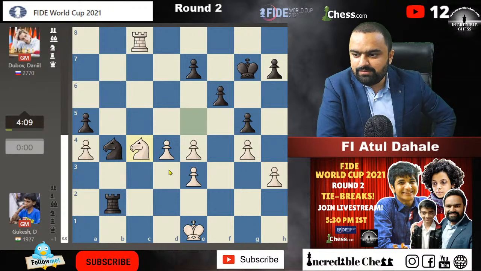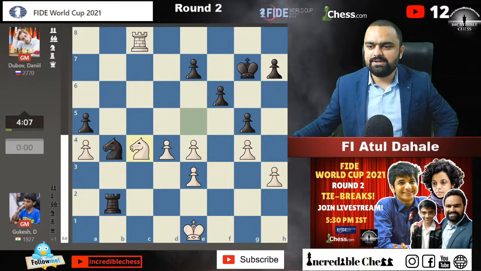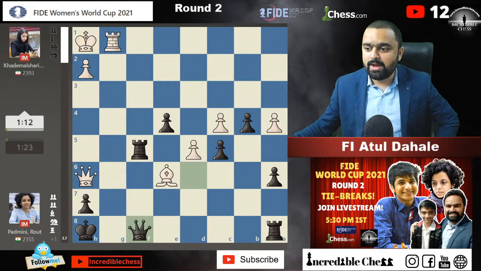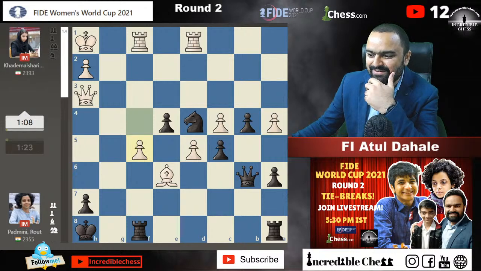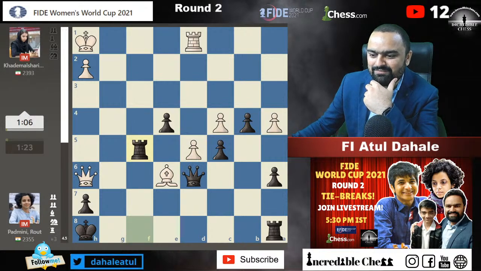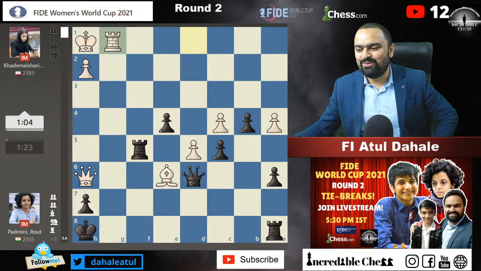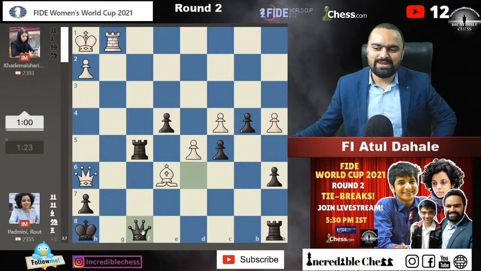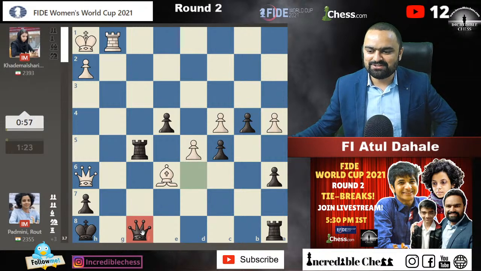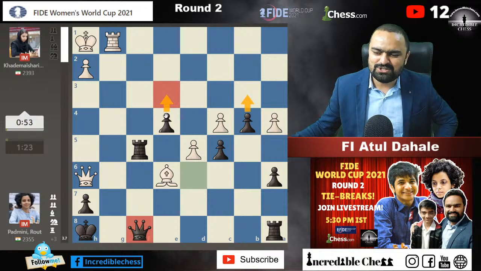Padmini in a good position. We will check that thing. Padmini's game is also very interesting. Oh my god! Wow! What just happened? f5, knight into f5, rook into f5, rook into f5. Oh, nice! Wow! Queen f8. Okay, the queen has struck, guys. I'm talking about Padmini. She has struck back in this situation. She is going to have these passed pawns and she is going to crush.